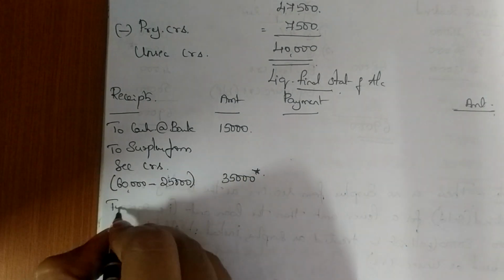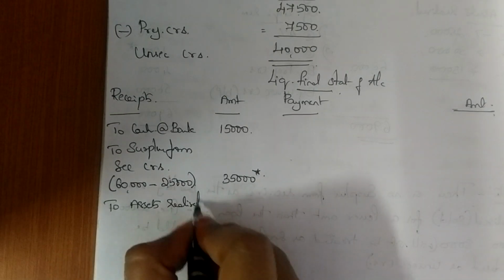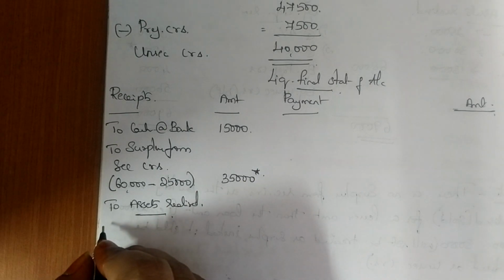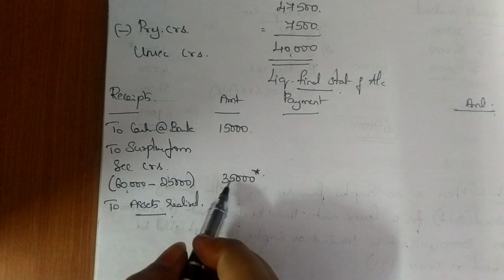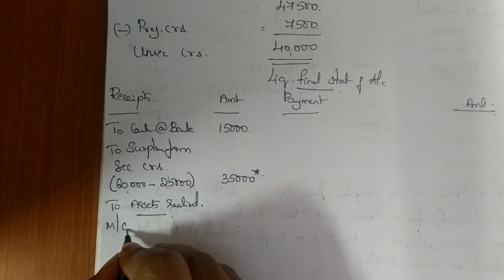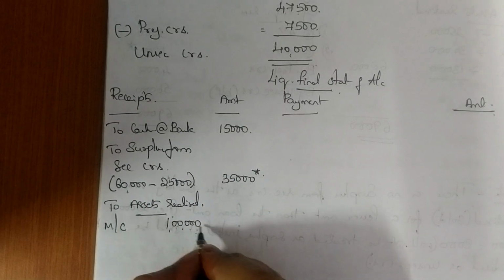Then I write all the assets realized. So to assets realized, first asset is land and building, but I cannot write land and building because I have already shown the surplus. So I am writing machinery. Machinery is 1 lakh. Okay.